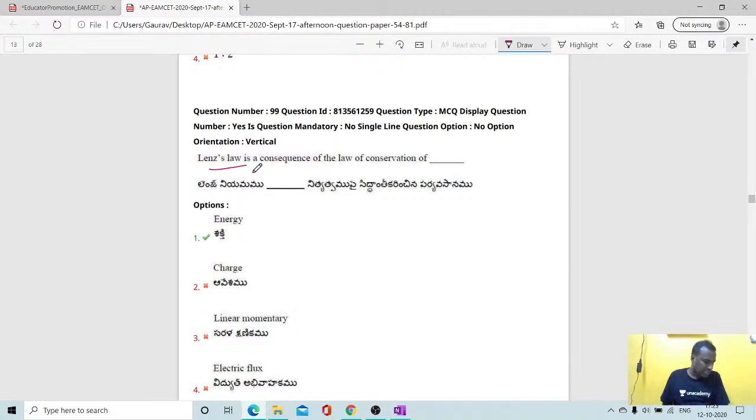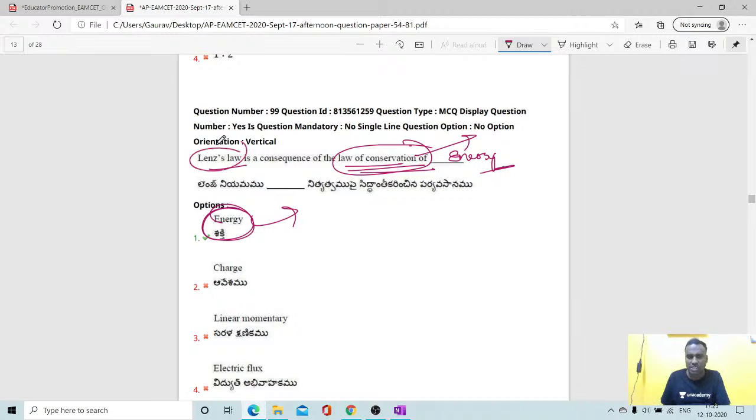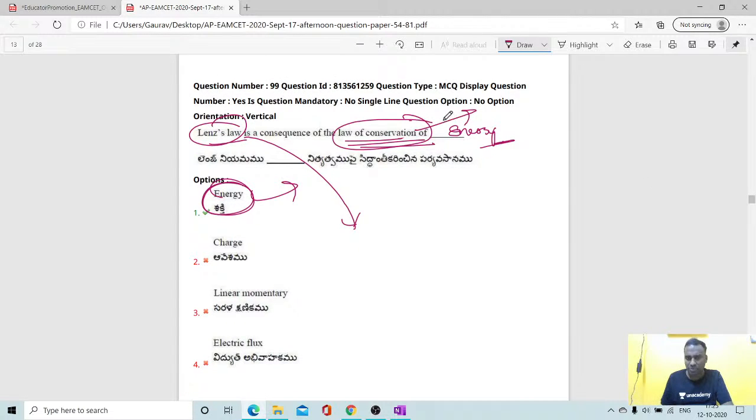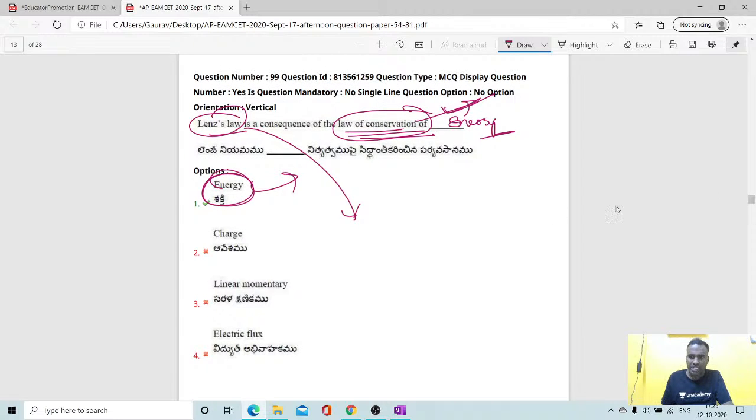Next, students, Lenz's law is a consequence of the law of conservation of energy. What is Lenz's law, first of all? The induced EMF opposes the cause that produced it. It is a consequence of conservation of energy. Lenz's law gives the direction of EMF, or here, the direction of induced current, we can say, students.